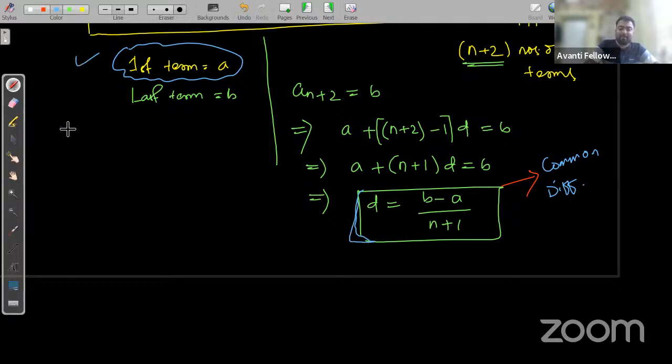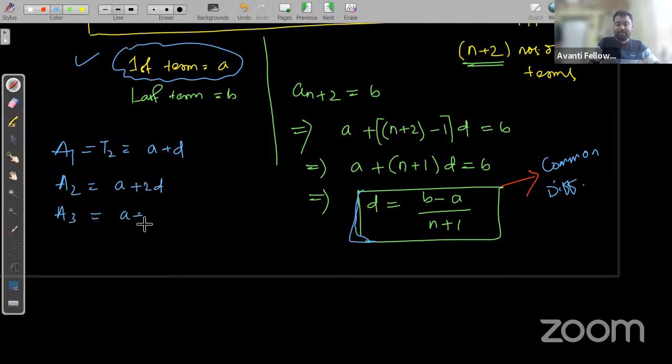And you have the first term. Then what will be A1? A1 is the second term, right? A1 is the second term. That is, A1 will be A plus D. So A plus D, and in place of D you can write the formula here. A2 will be A plus 2D. A3 will be A plus 3D.